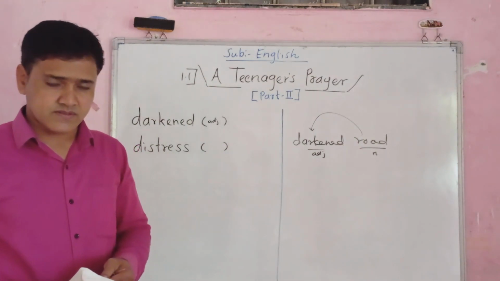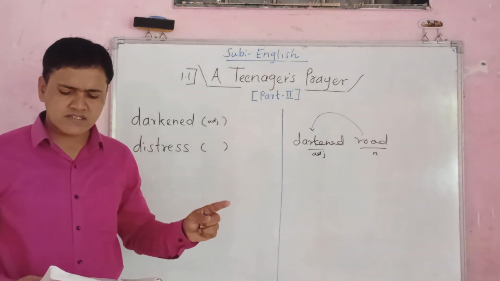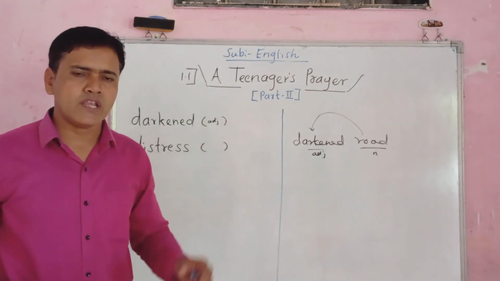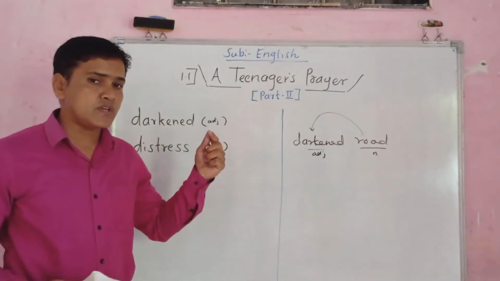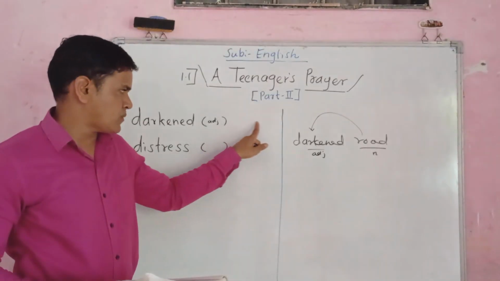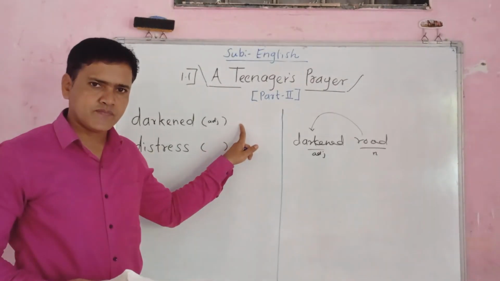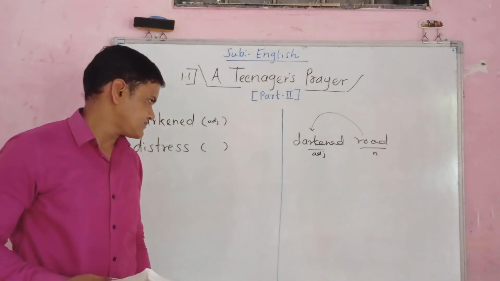But here it has an implied meaning. Here darkened means evil, bad. इथे darkened चा अर्थ काय होतो? Evil, bad means दुष्ट, वाईट. So write down 2 Marathi meanings: अंधकारमय and दुसरा दुष्ट, वाईट.